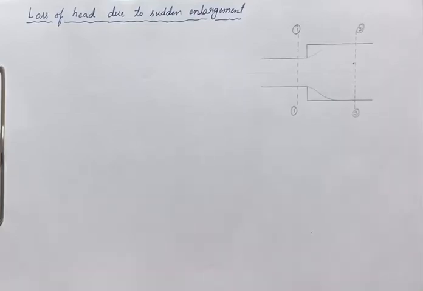In this video we are going to derive the expression for head loss due to sudden expansion. This is one of the minor losses. Minor losses are losses due to sudden expansion, sudden contraction, bends in pipes, entrance in a pipe, and exit in a pipe. These are some of the minor losses. In this video we are going to derive the expression for head loss due to sudden expansion.